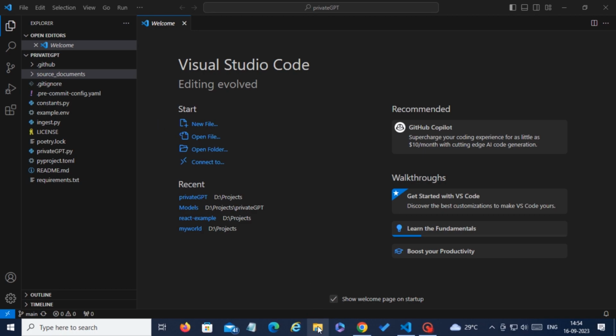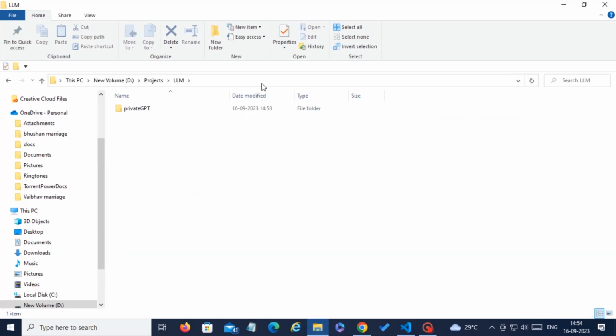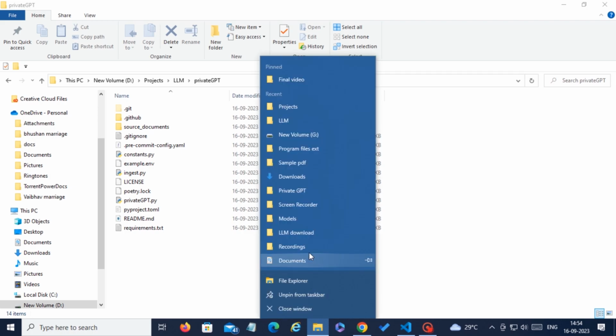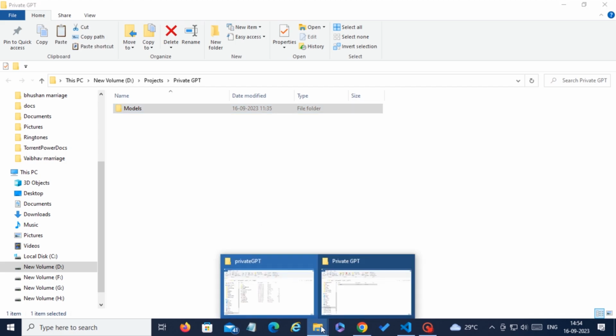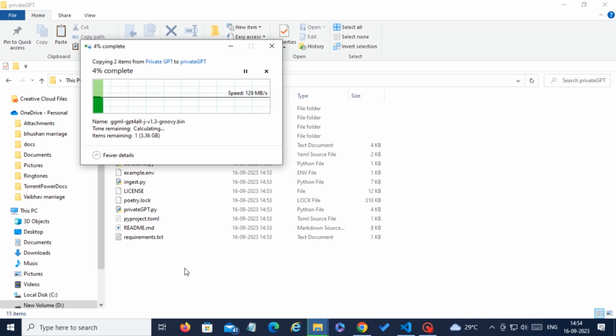It is almost a 3.7 GB file, and you just download it and place it in the root directory of the Private GPT repository. I have already downloaded it and I just copy it to the root directory. So the file is getting copied.